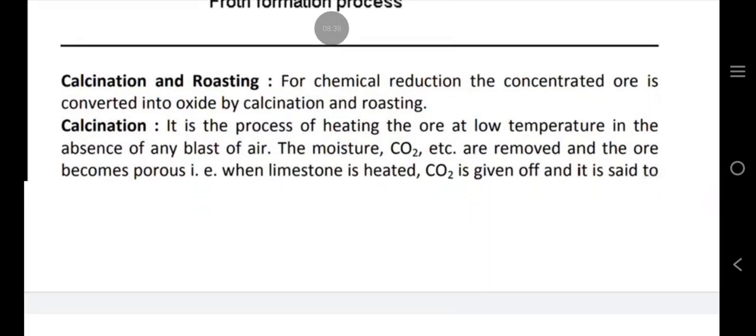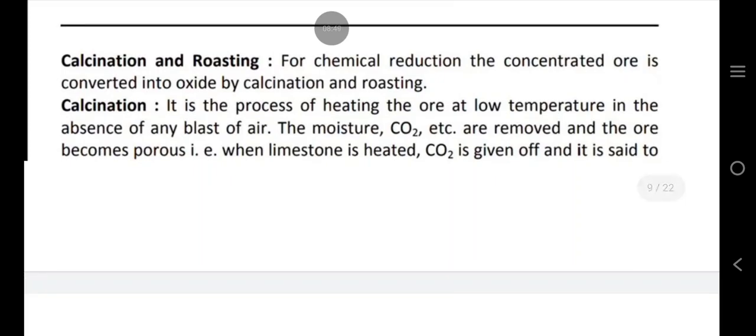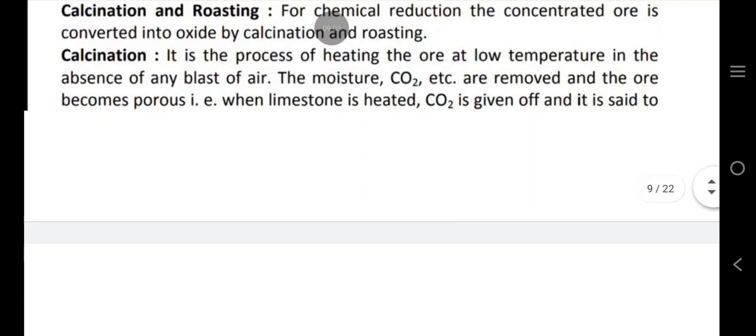Calcination and roasting. For chemical reduction, the concentrated ore is converted into oxide by calcination and roasting. Calcination. It is the process of heating the ore at low temperature in the absence of any blast of air. The moisture, CO2, etc. are removed and the ore becomes porous. That is, when limestone is heated, CO2 is given off and it is said to be calcined.